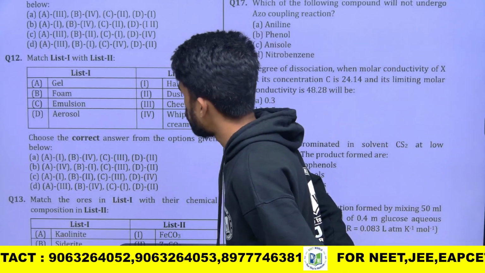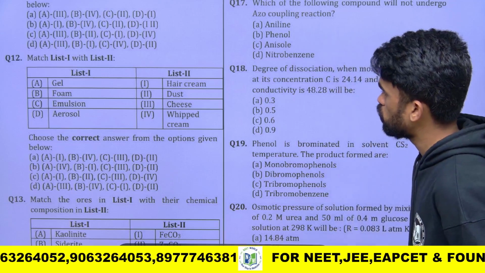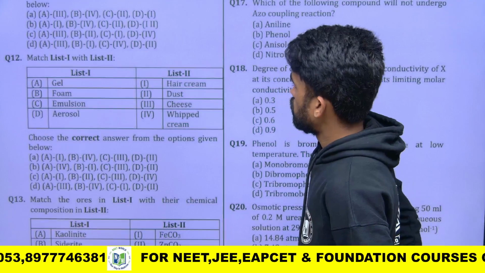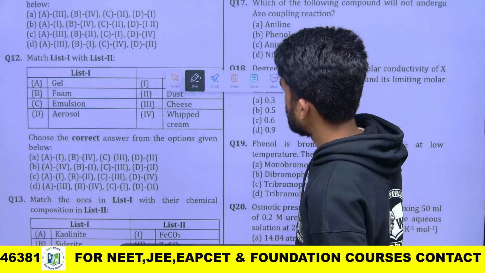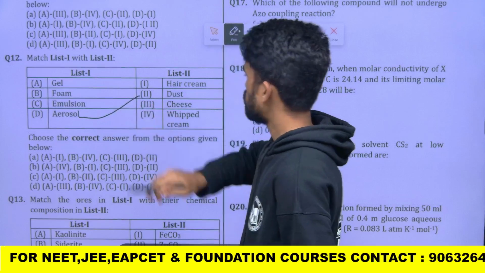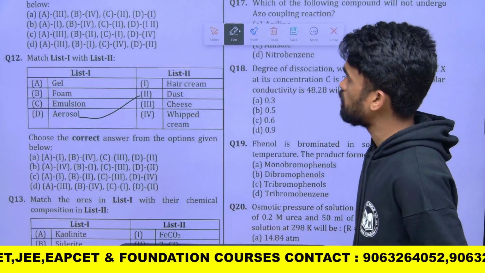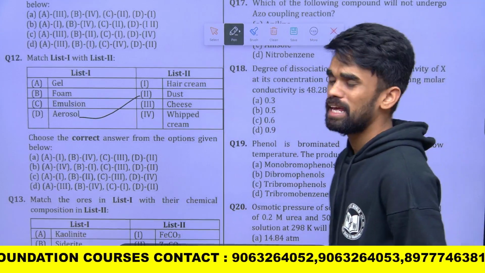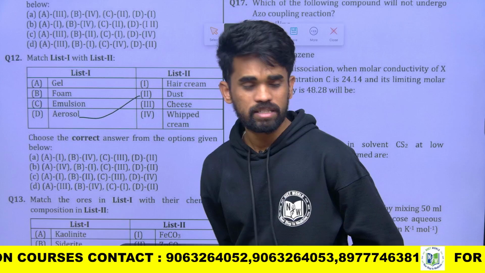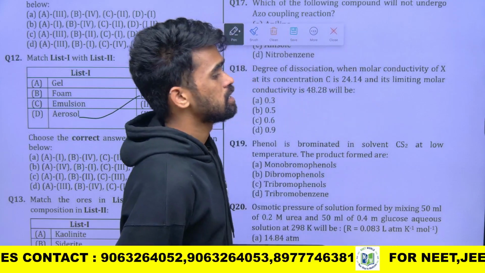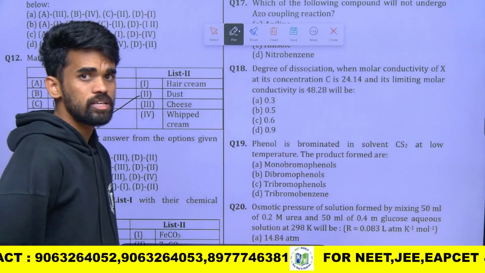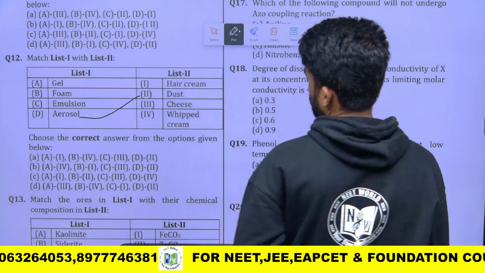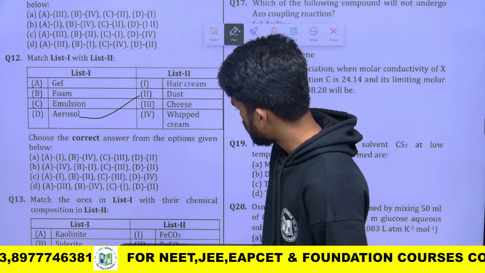Gel form. Okay, list 1 and list 2 are given and we need to match them. So how do we match this? Let us try. Aerosol is like dust, so D2. From surface chemistry we have seen 2 questions, right? So you need to focus on the chapter surface chemistry. You should not skip any chapter for CUET. Even solid state and surface chemistry, all these chapters are in the CUET exam, so do not skip. Just follow the syllabus they have provided.